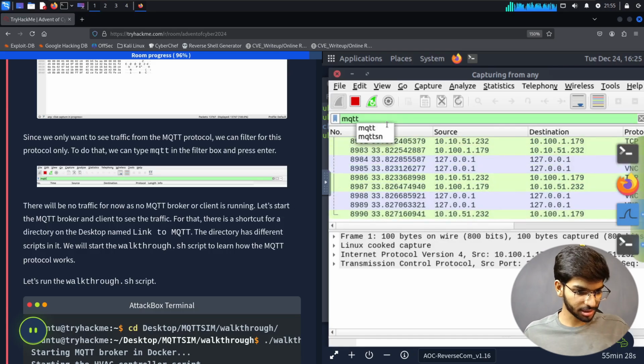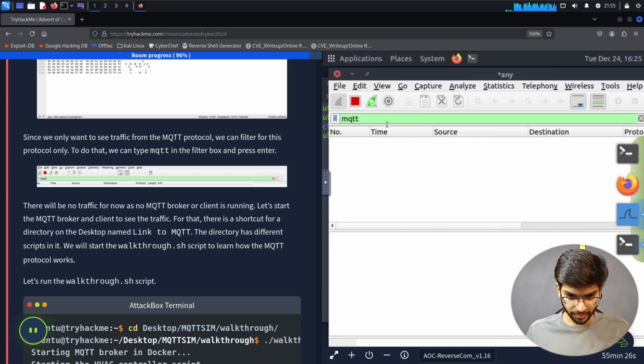MQTT, that's done. Press enter. That should show only the traffic passing through MQTT. There'll be no traffic for now, as no MQTT broker or client is running. Of course, for that reason we are not able to see it here.